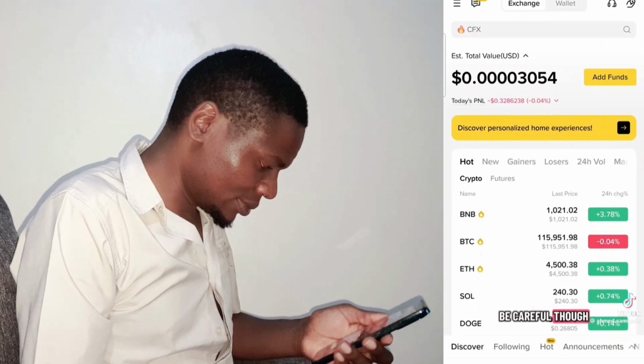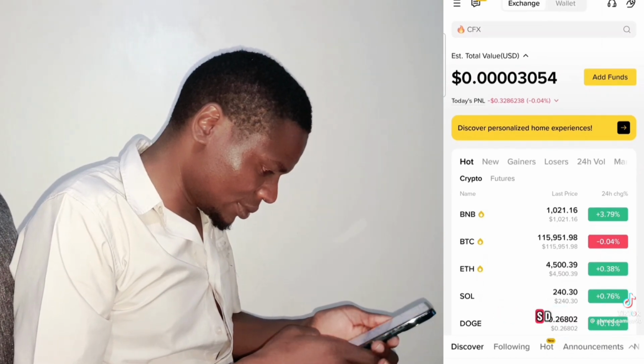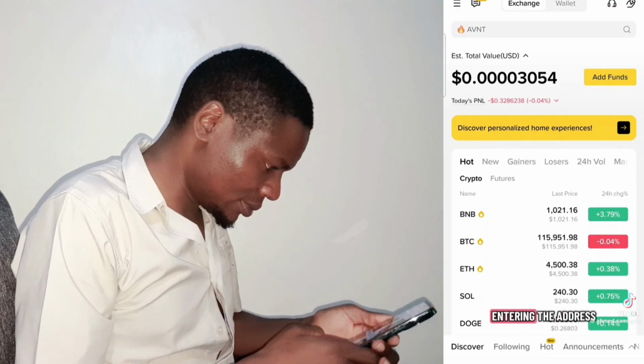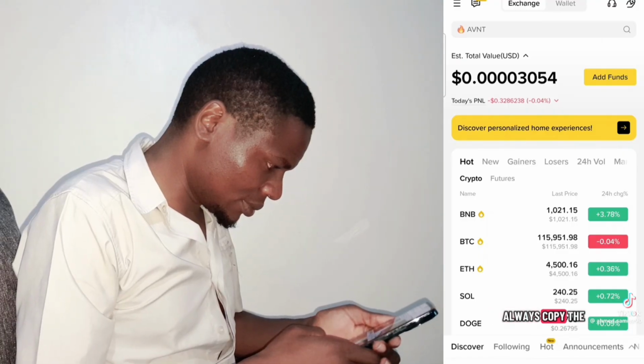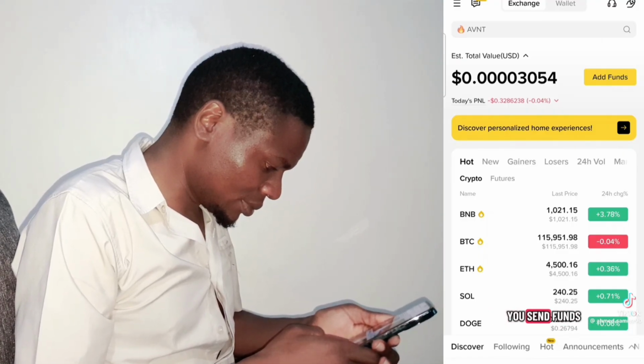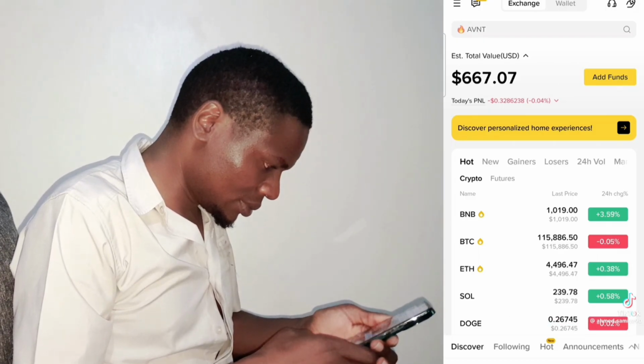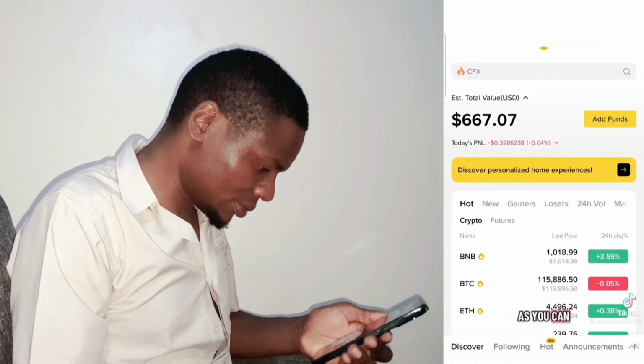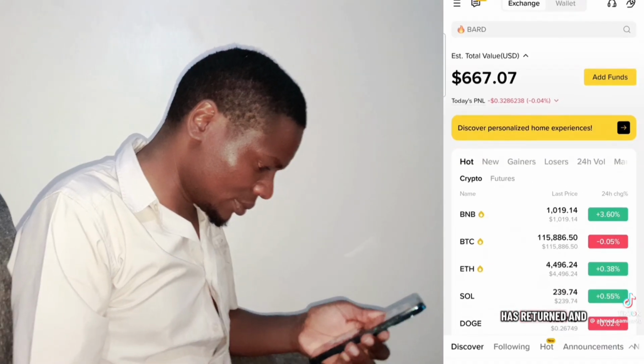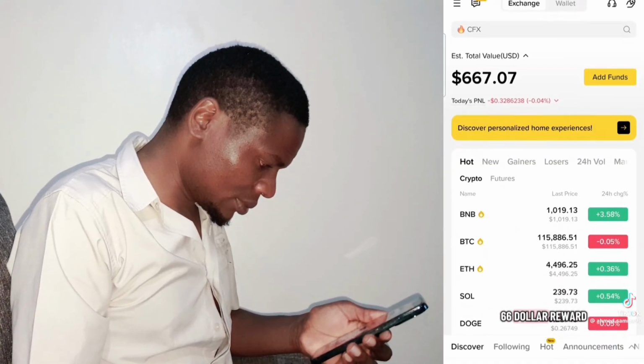Be careful though. The minimum deposit is 50 USD, and do not make mistakes when entering the address. Always copy the WAXP tag, because if you send funds to the wrong address, you will lose them. As you can see, the deposit has returned and we received a $66 reward.